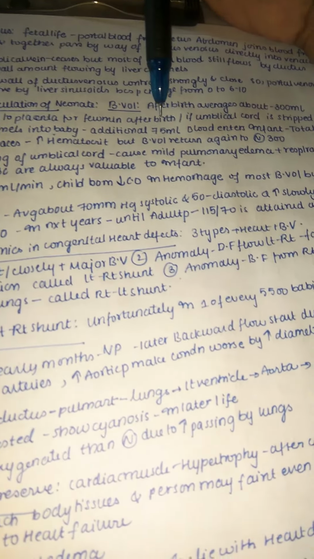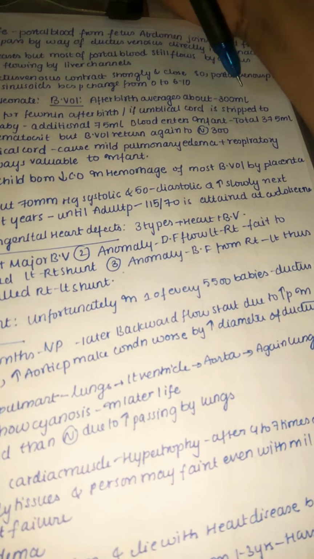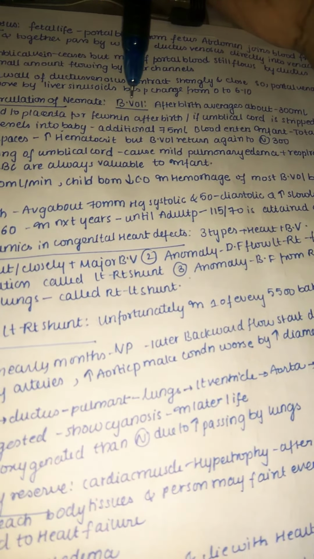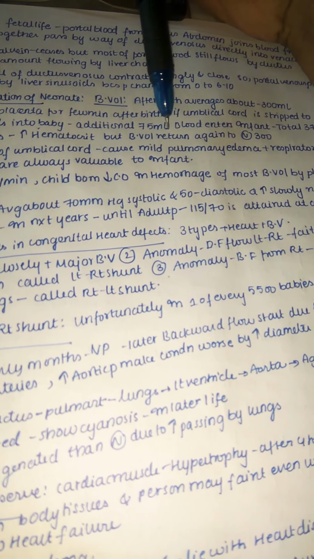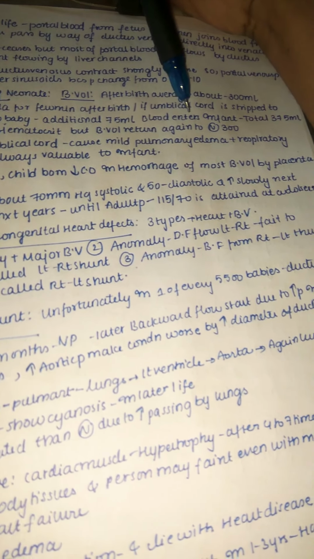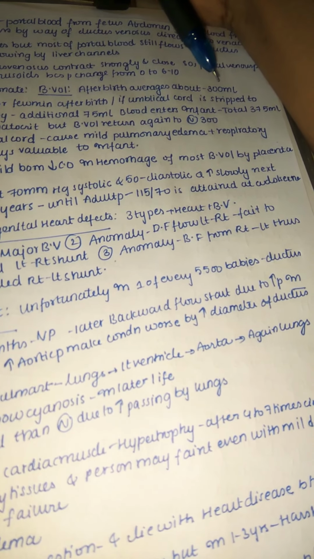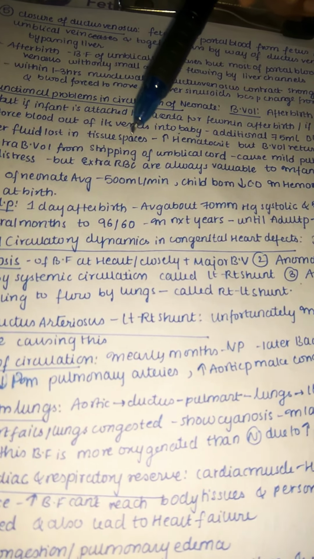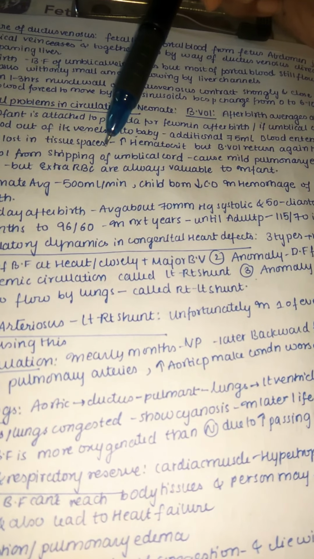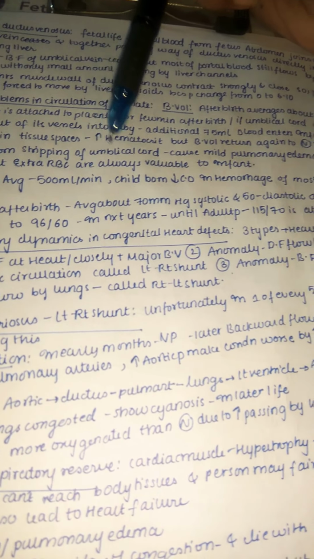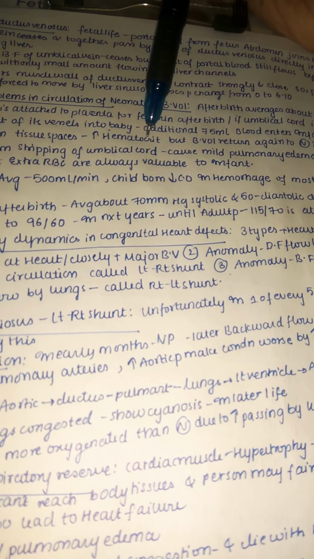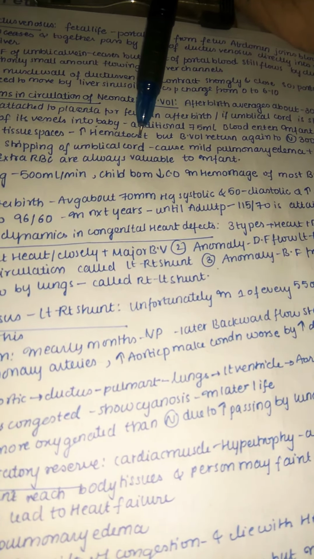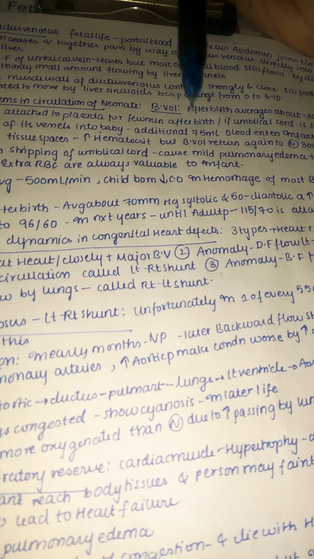So normally 300 milliliters of blood volume is present in the baby, but because of stripping of the umbilical vein, an additional 75 milliliters of blood may also enter the infant. So the total changes to 375 milliliters. Later the fluid is lost into the tissue spaces, because now there is more fluid. So it may lead to some mild edema, especially on the pulmonary side, and also increase the hematocrit. Hematocrit means the amount of RBC present in total blood.